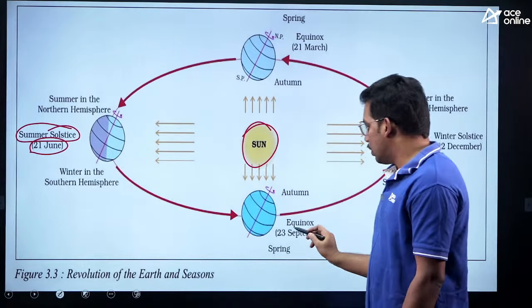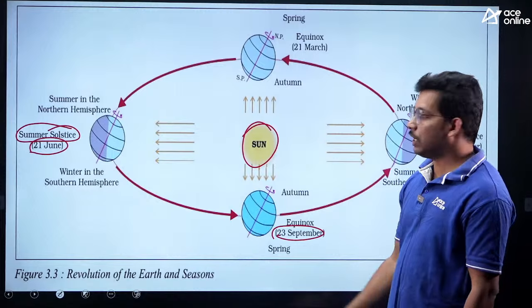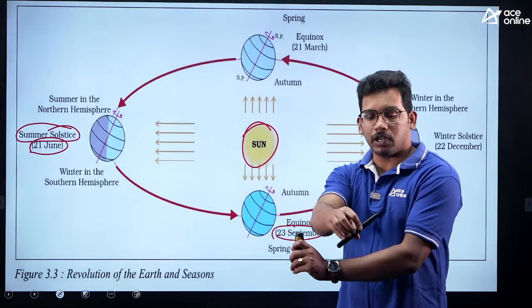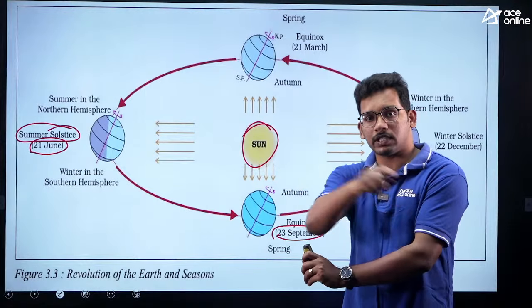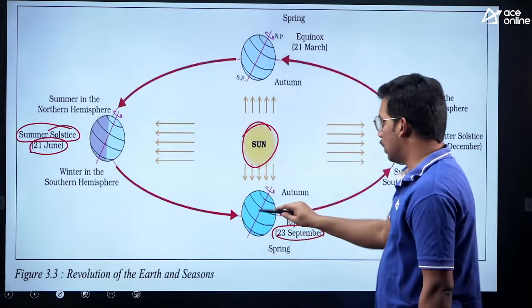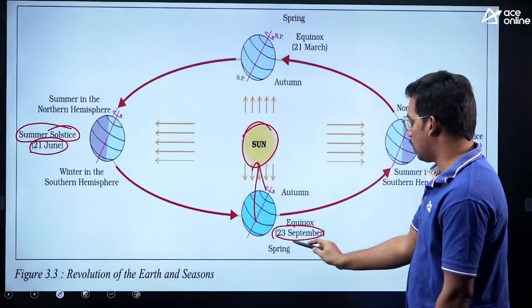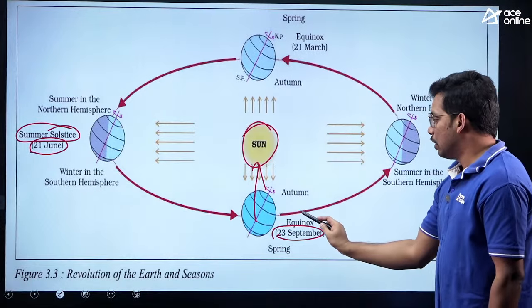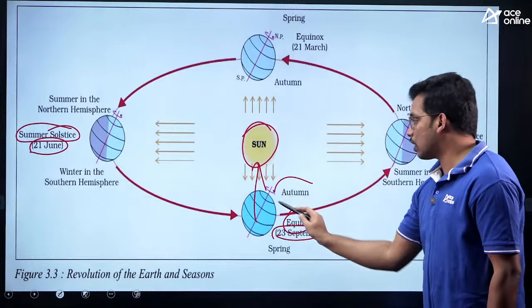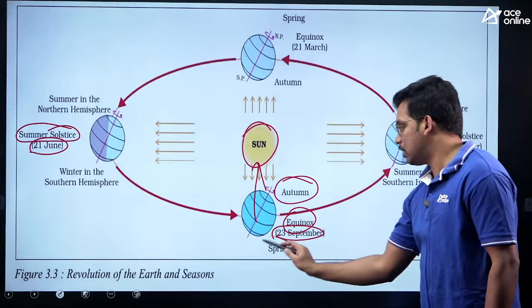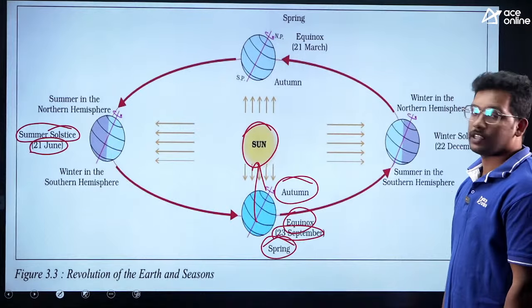And on 23rd September, after 3 months, now see this position, there is no tilt impact. Tilt impact is only this side or this side, there is no tilt impact. So this is called an equinox on September 23rd. In northern hemisphere we call it autumn, in southern hemisphere we call it spring.